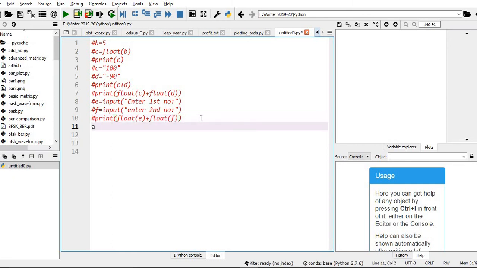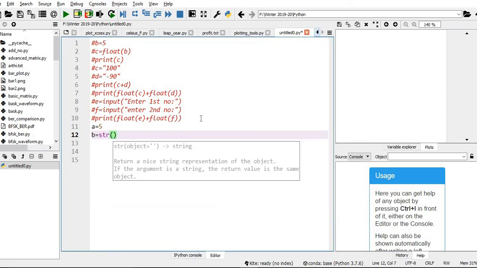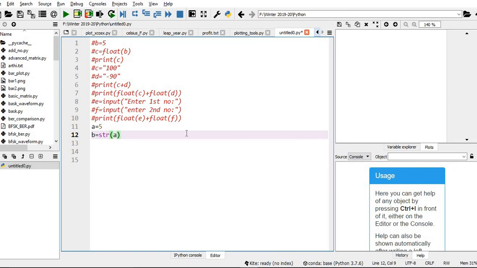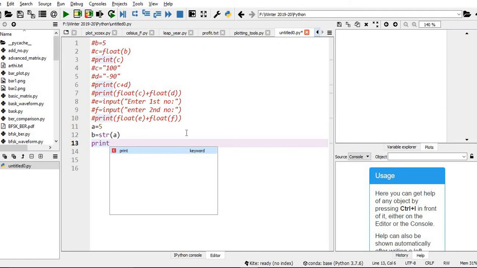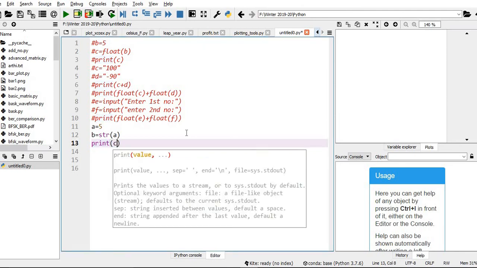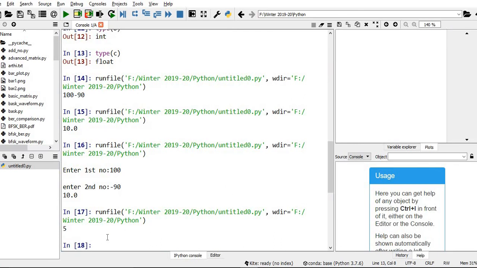Let me take some integer number, a equal to 5. Then b is equal to str of a. Let me print b. We'll see what happens. Let me type b and hit enter.